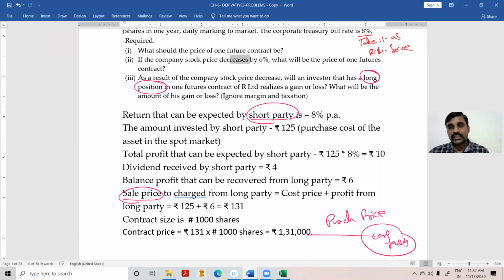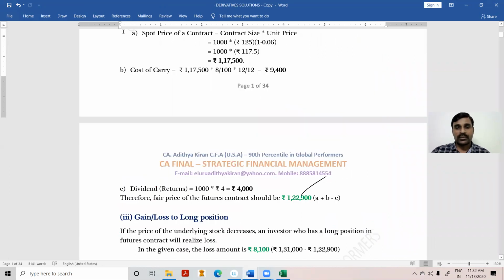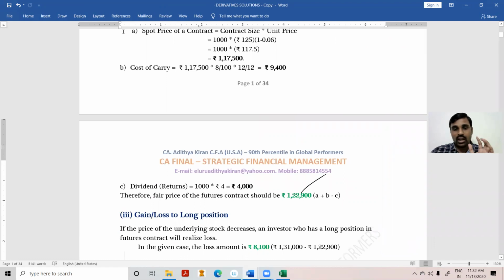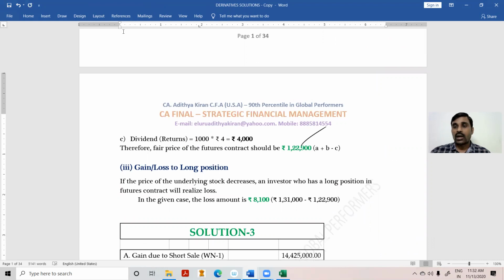After purchasing the contract, the price of the contract has fallen to 1,22,900, thereby incurring a loss. As simple as that. After purchasing the contract, if the price has fallen, you will incur a loss. The loss is to the long party. Be clear: for the short party, it is a profit; for the long party, it is a loss. Long party means who purchased the contract.